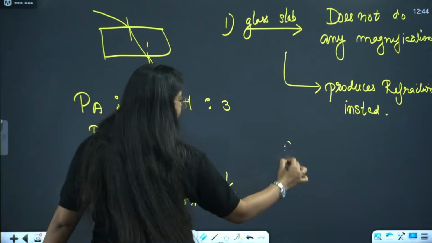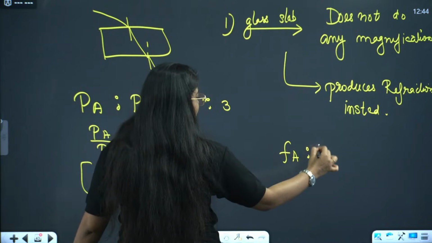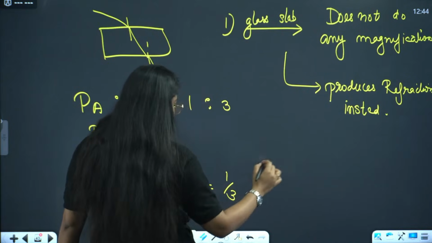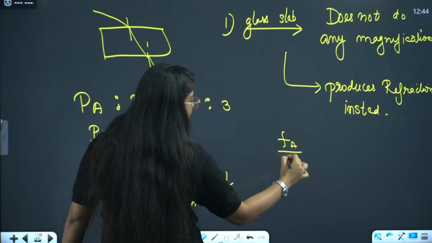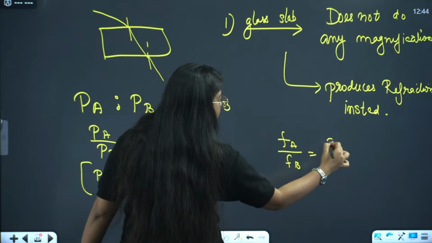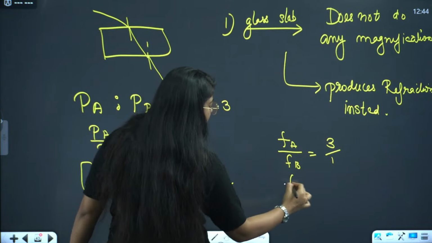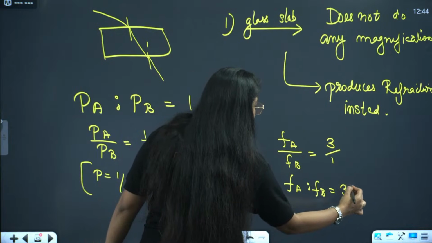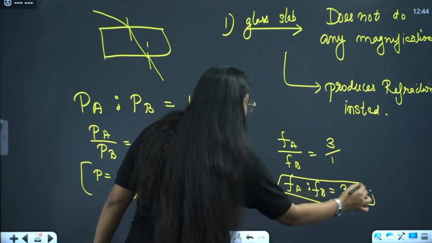Now f of A ratio f of B, if we inverse it, what will it give? f of A divided by f of B equals 3/1, right? So f of A ratio f of B will be 3/1. Understood, everyone, how to write?